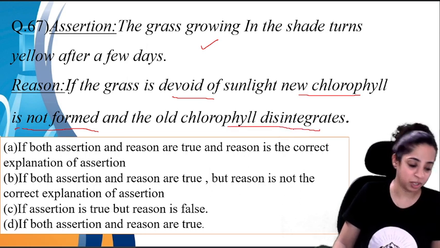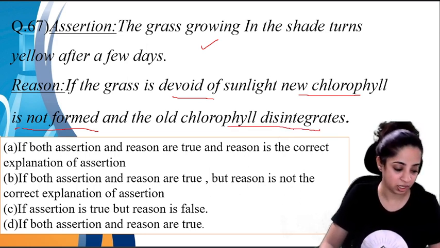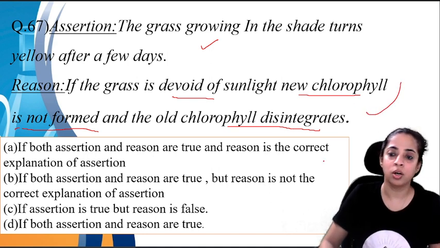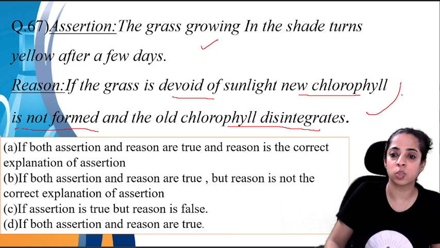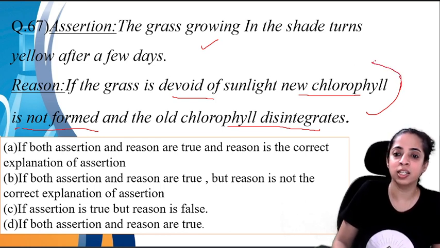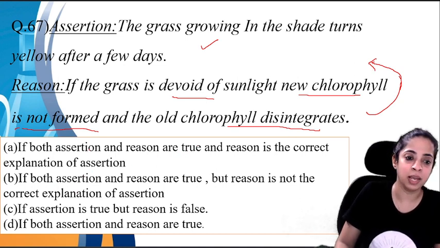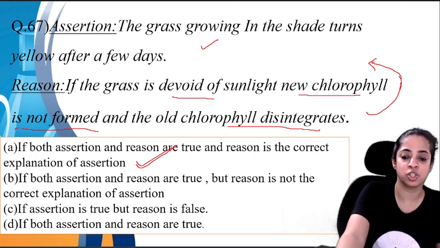So both statements seem correct, right? Both the statements are correct, and this is the true explanation of the first one, isn't it? So our correct answer will be A. Both assertion and reason are true, and reason is the correct explanation of the assertion.